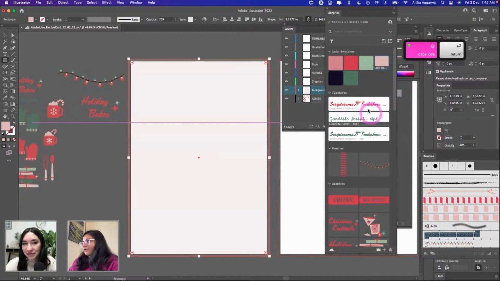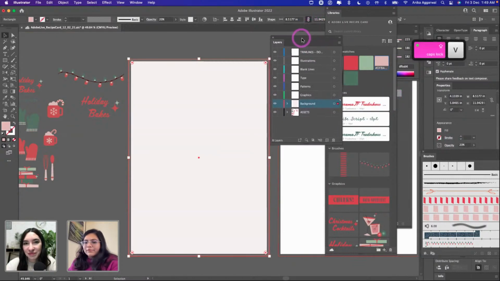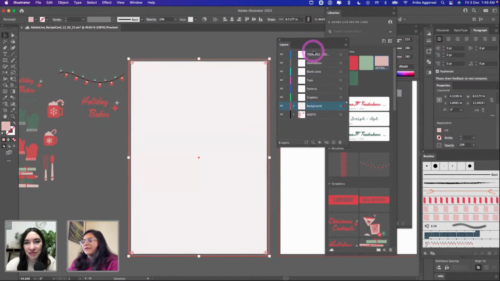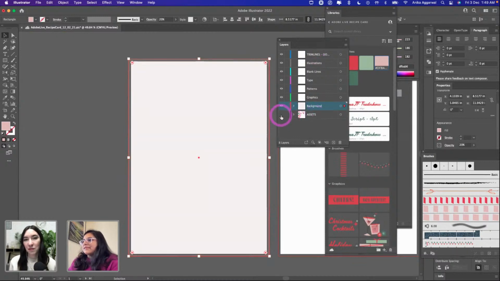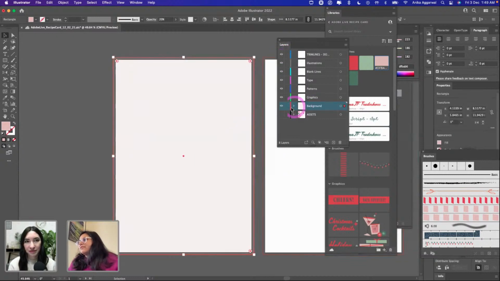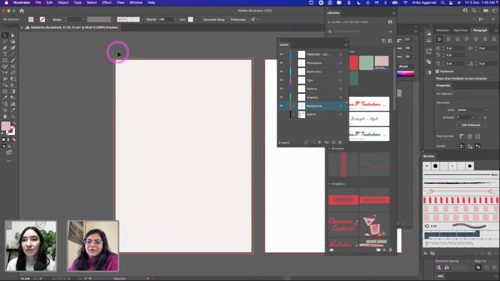Awesome. Okay. So basically, if you look closely, all of my files that I've shared are also set up the same way. So this assets layer would not be there in the files that I've shared, but there's a background, there's graphics, there's patterns, type, blank lines, illustrations, and trim lines. I'm going to lock this because you don't mess with the trim lines, but it's unlocked. It's empty right now, but I'm going to show you how to do it. So I just made this rectangular shape, which has a bleed. I have a 1/8 of an inch bleed, which is 0.125 inches.